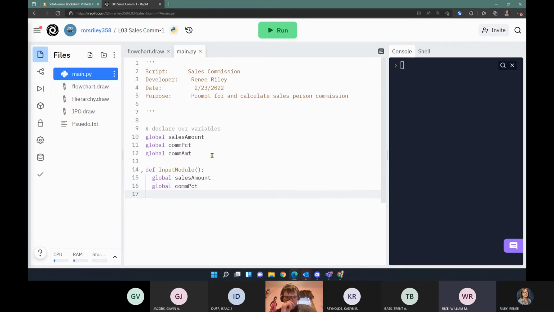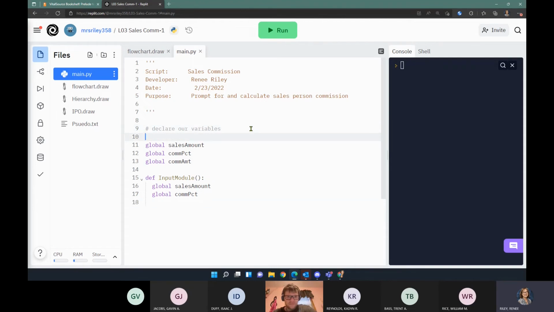I'm so sorry. So what are the rules around the global? The rules are really unusual with Python. So first of all, our global variables have to be declared at the top, outside of any module.